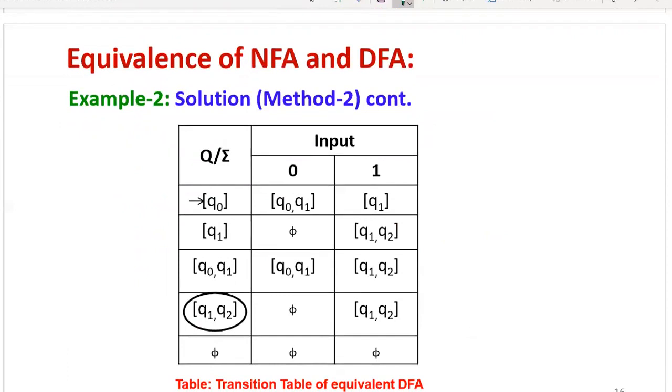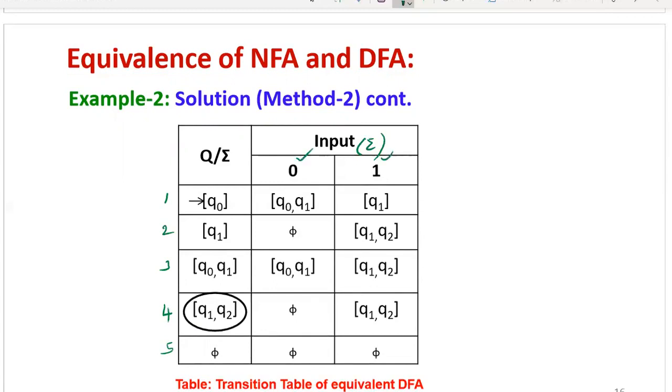Now first take all the states as row headings. The first state is Q0. The second state is Q1. The third state is Q0 Q1. The fourth state is Q1 Q2. The fifth state is phi. All these 5 states you can take from delta dash, which we calculated previously. Then for the column headings you can put all the input symbols. Here in sigma we have 2 input symbols, that is 0 and 1.